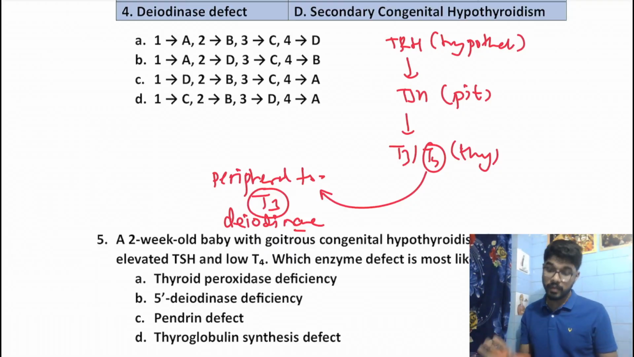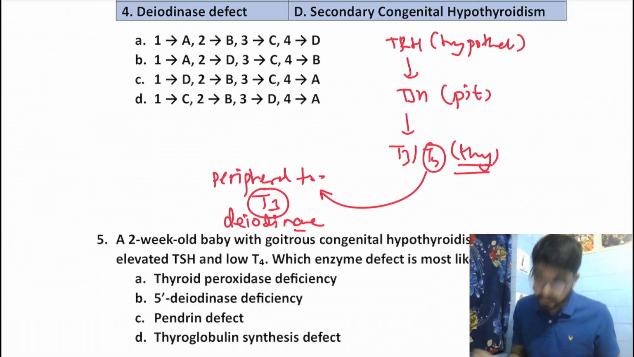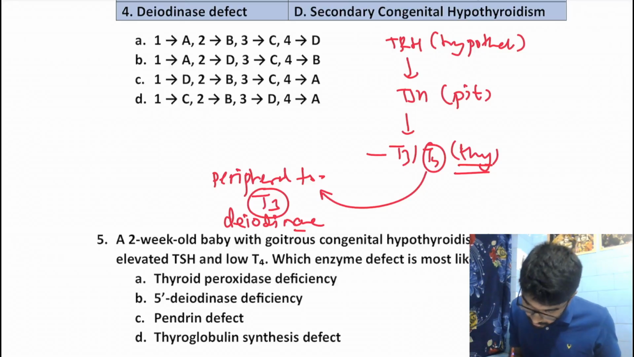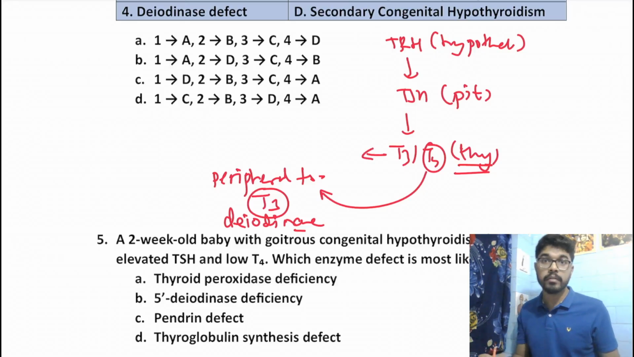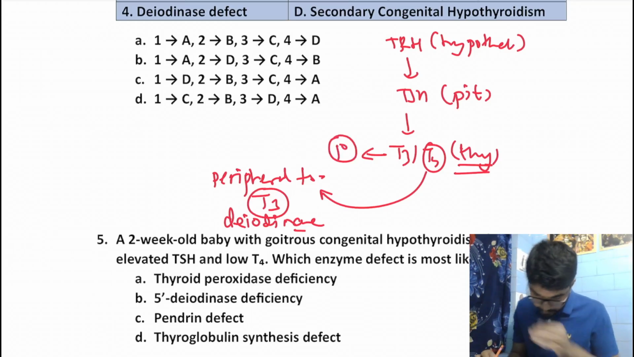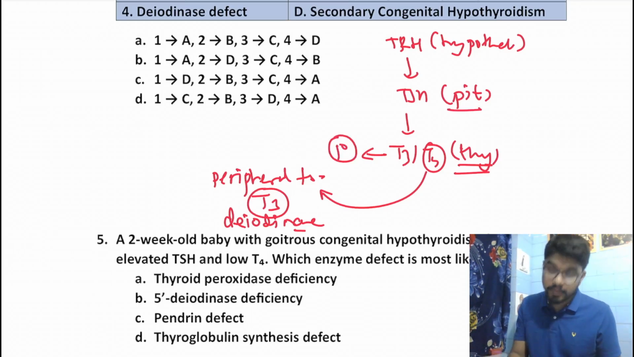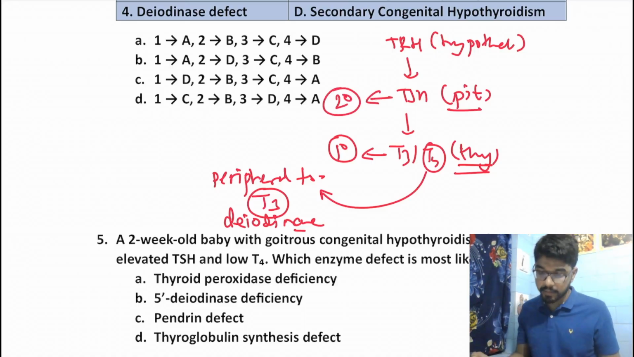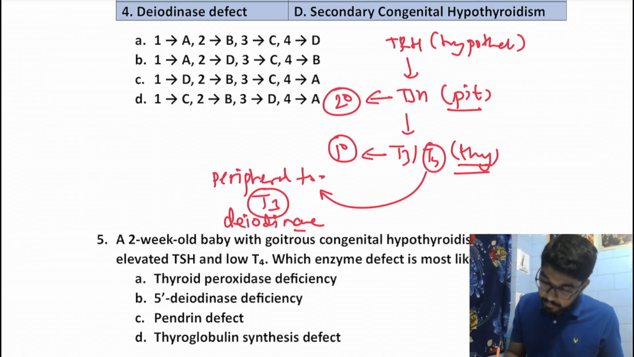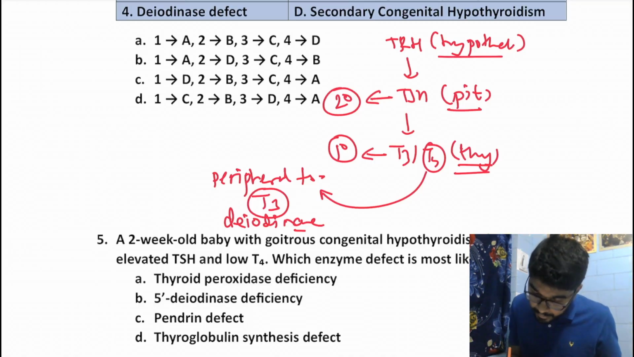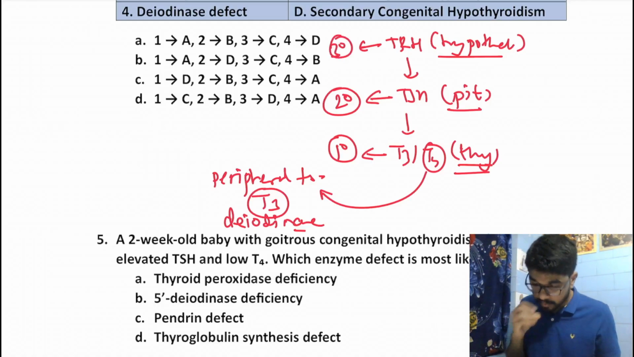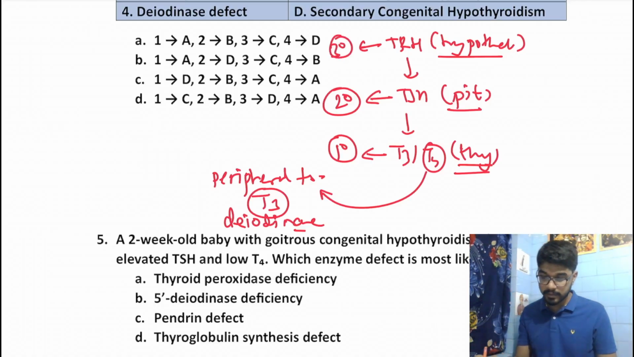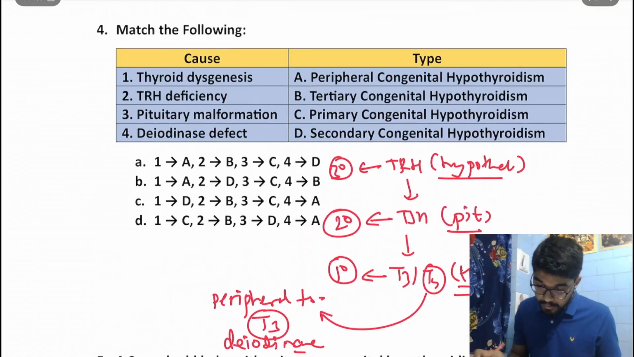This is what happens. Now, when the thyroid gland is at fault, there is decreased production of the thyroid hormone that would lead to primary hypothyroidism. When the pituitary is at fault, this would lead to decreased TSH and that would lead to secondary hypothyroidism. And when the hypothalamus is at fault, then there would be decreased TRH and that would cause tertiary hypothyroidism. Right. So let's have a look.